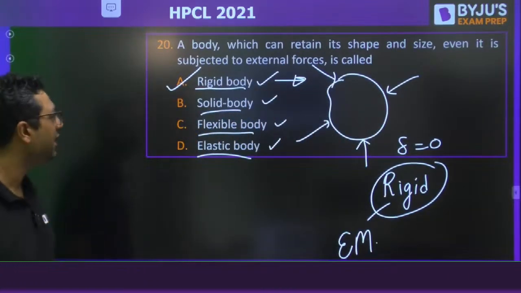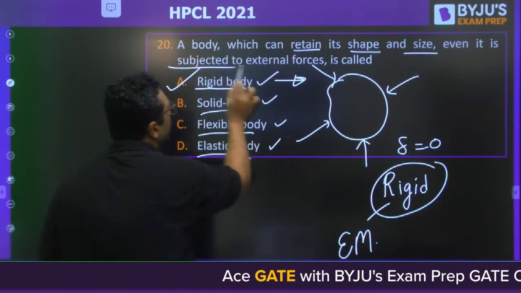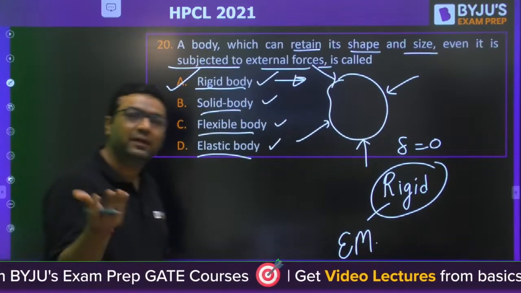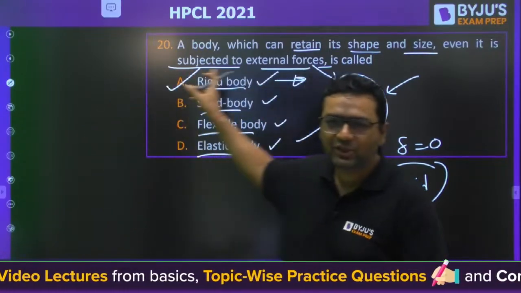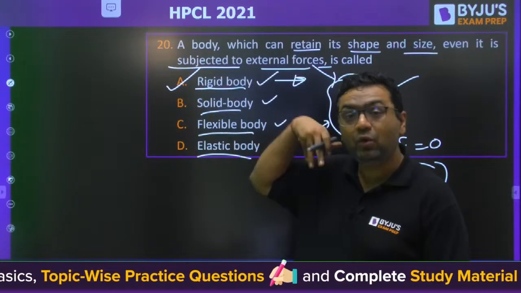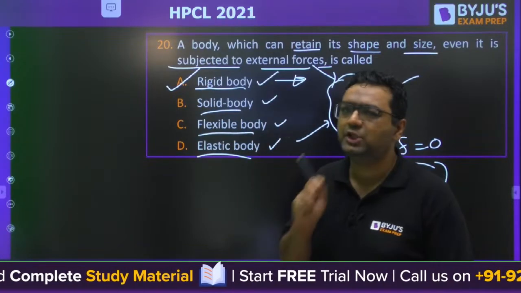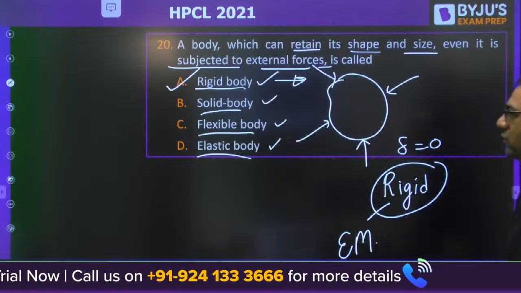Arey bhai, they have said retain its shape and size, even if it is subjected to external forces. If it were an elastic body, it would retain the shape and size after removal of load. They are not mentioning after removal of load. So when the load is applied, at that time the shape and size are retained by the rigid body. Is it clear for everyone? Yes, A would be the answer.